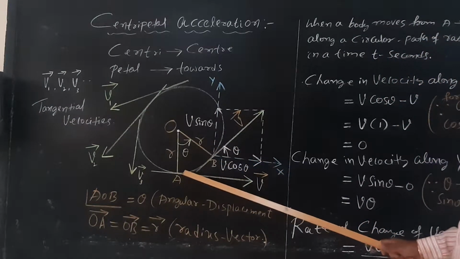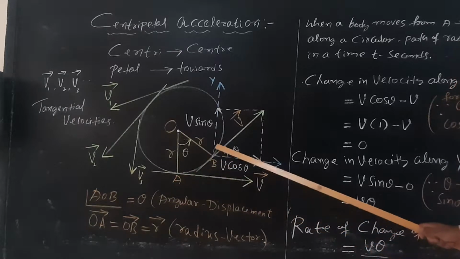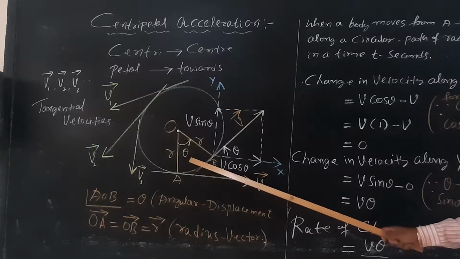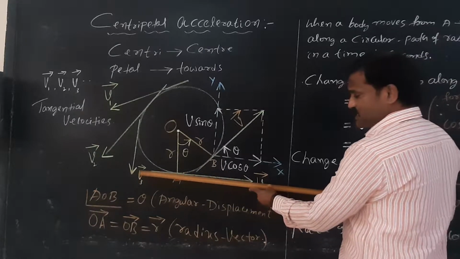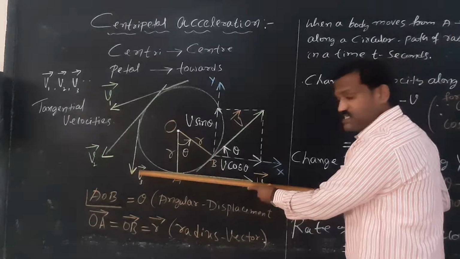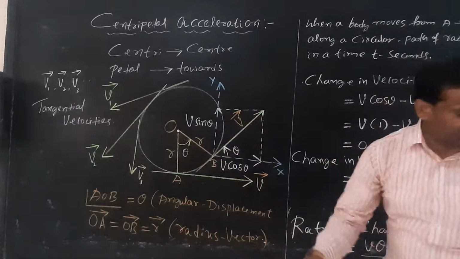Now, consider a particle or a body moving from A to B, and it describes an angle theta. At point A, the velocity is along the tangent; this is the direction of velocity at point A. At point B, this is the direction of velocity.